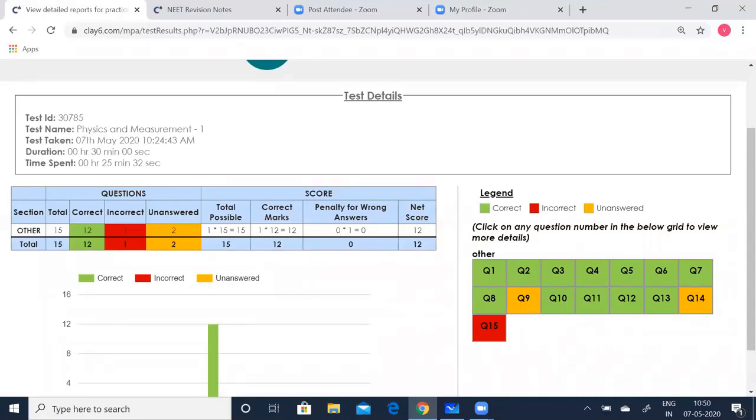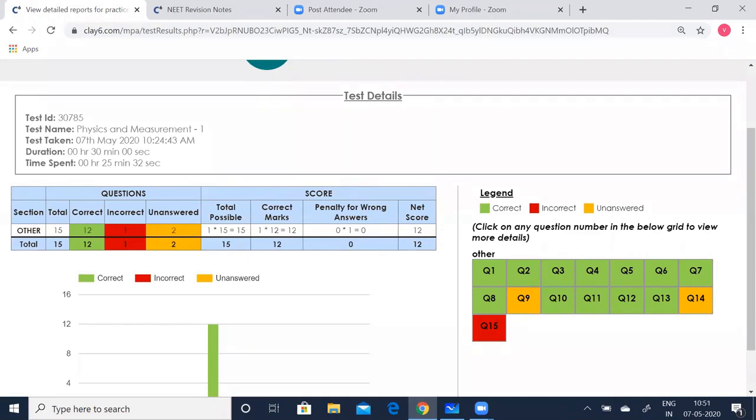See, this red one says it is incorrect. I deliberately went wrong so that you can identify which is correct and which is wrong. The green one says correct, the yellow boxes say unanswered, and the red is the incorrect question.